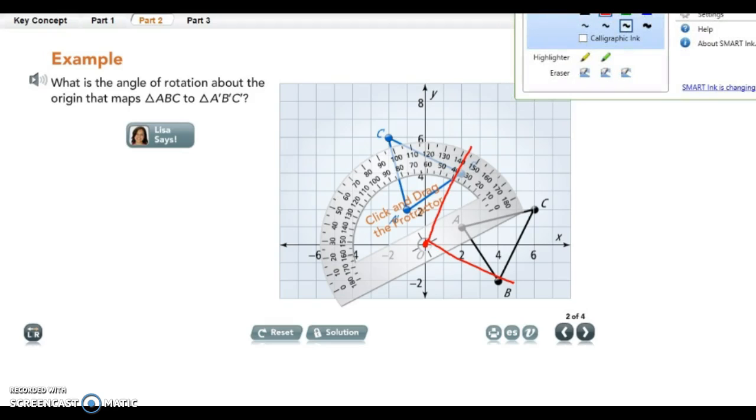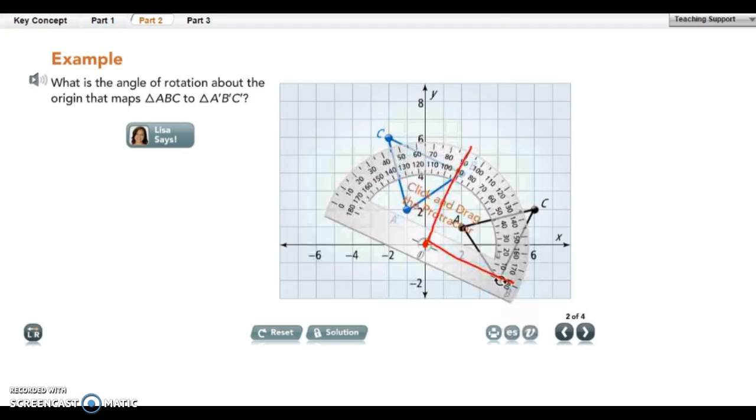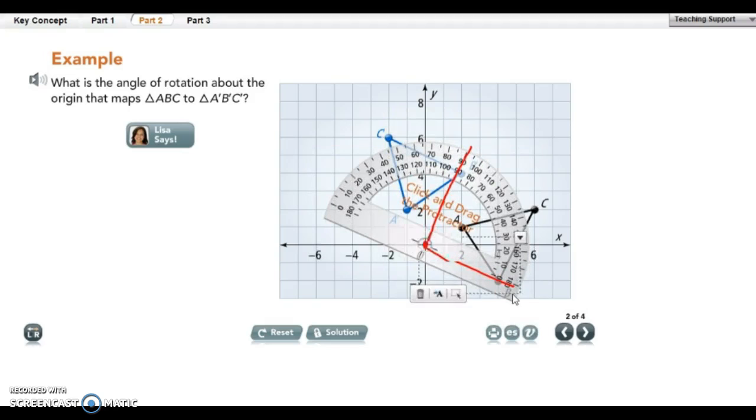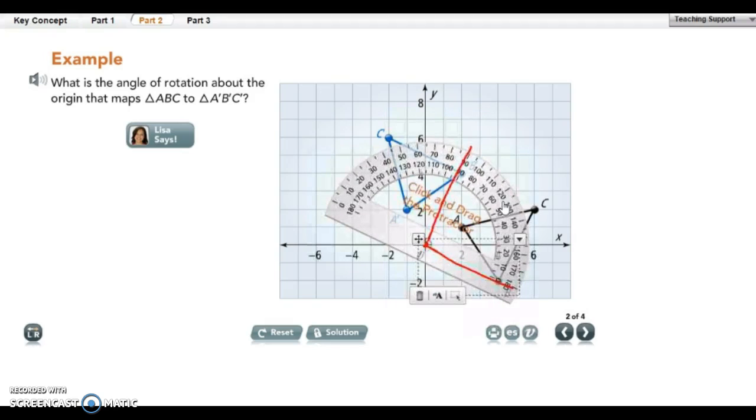In class, you're going to use the edge of your protractor as a ruler so you can get nice straight lines so that you don't make mistakes like I am. So we're going to go ahead and put it right on 180, and then we can see that our dot lines up right here with 90. Okay, so it is at a 90-degree rotation.